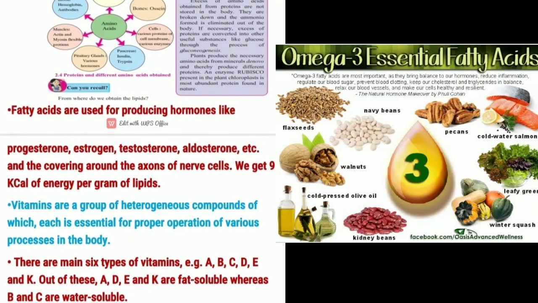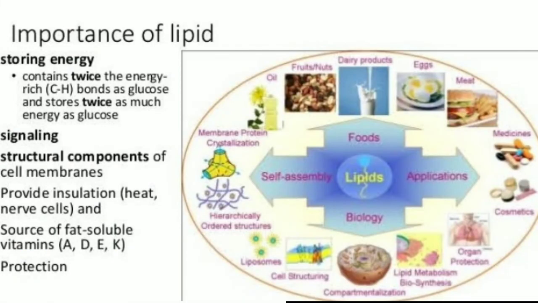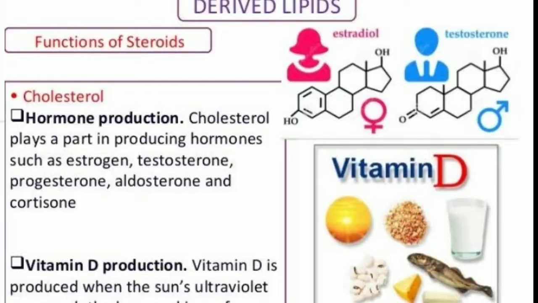For fatty acids, different cells produce various substances necessary to themselves. For example, phospholipids. Phospholipids are essential for producing plasma membrane, and they are formed from fatty acids.